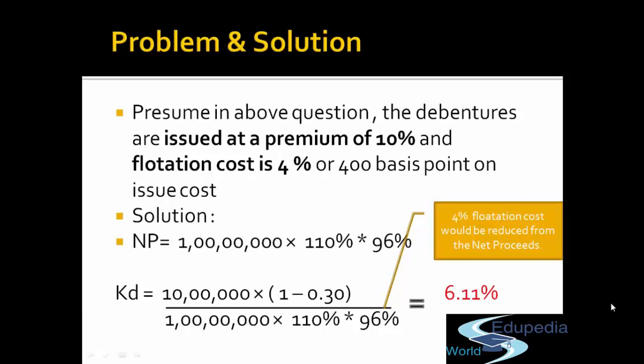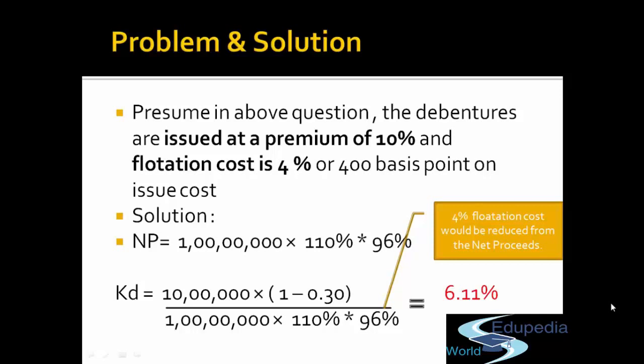And since you have to meet the flotation cost also, from 110 you reduce 4%, so multiply by 96%. In this case, the interest expense is the same, 7 lakh rupees, because I just told you, we compute the interest amount on the face value of the security. So 7 lakh divided by the net proceeds gives a cost of debt of 6.11%.